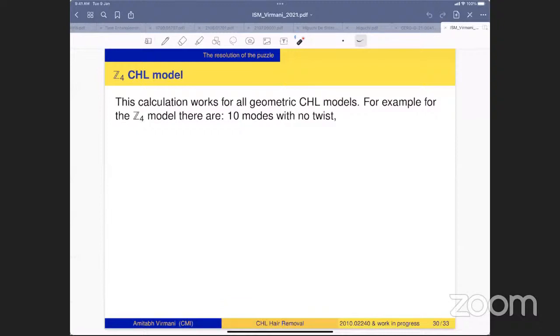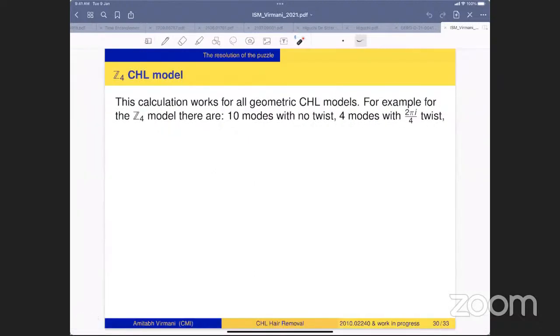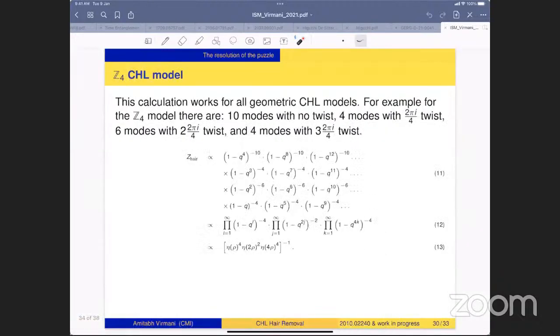And then one looks at this Chaudhary-Jatkar paper and figures out how many 2 pi i over 4 twist modes and so on. So in this model, there are 4 modes with 2 pi i over 4 twist, 6 modes with 2 times 2 pi i over 4 twist, and 4 modes with 3 times 2 pi i over 4 twist. So when one takes all of this into account, this is how the counting goes.